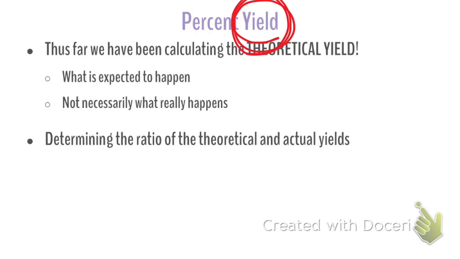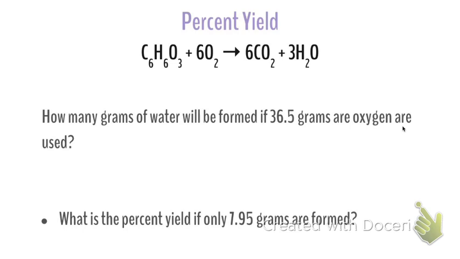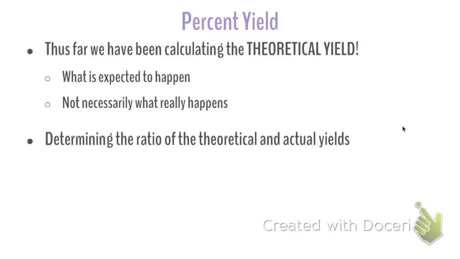Okay, so percent yield is going to give us a relationship as to what did we expect to produce from our reaction versus what did we actually produce in our reaction, okay? So it's what's expected. We're going to start looking at the ratio between theoretical yields and actual yields. All right, let's talk about the equation here. I didn't even put the equation on this slide. Does anyone remember what the equation is for percent yield?